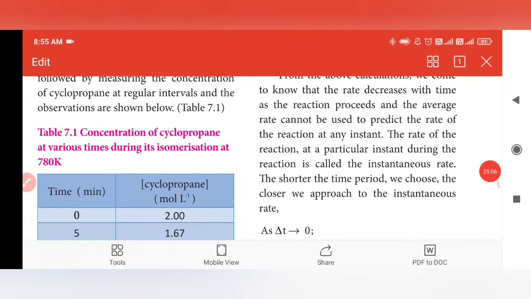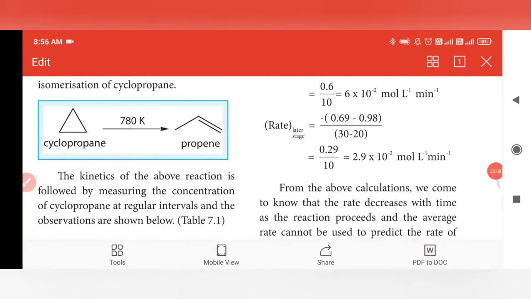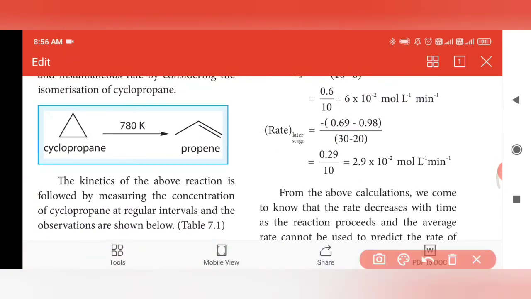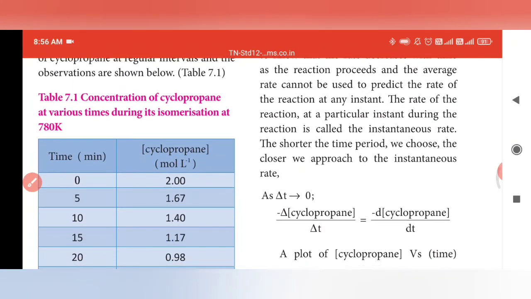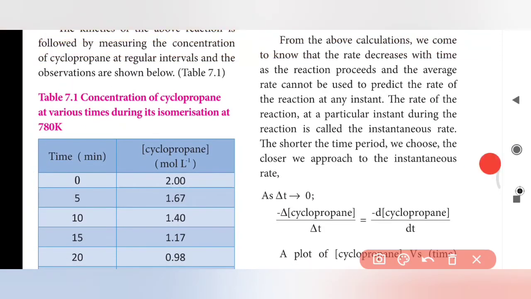If you take cyclopropane as A and propane as B, A gives B. By seeing this reaction, this is the concentration of cyclopropane at various times.